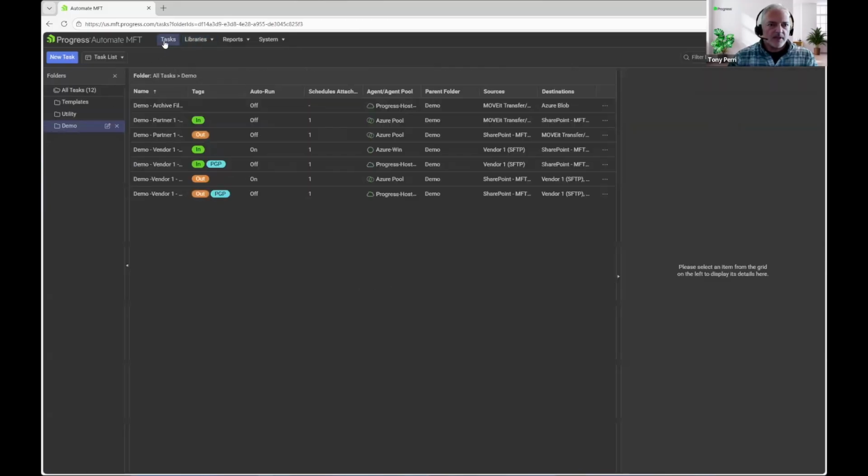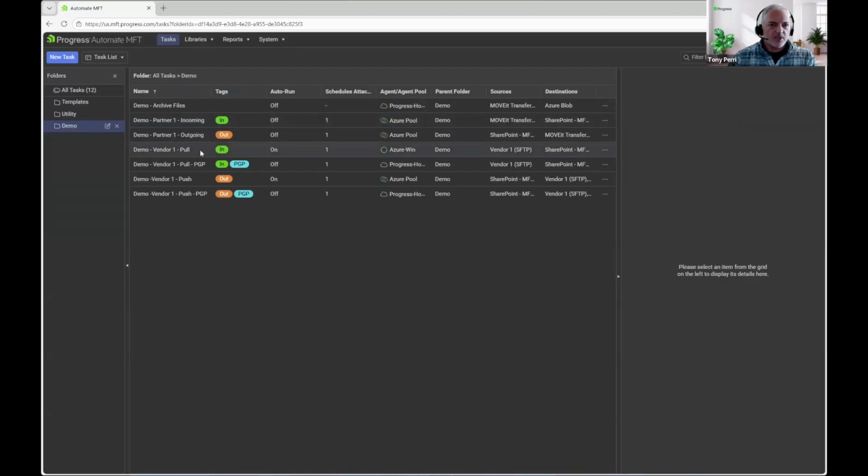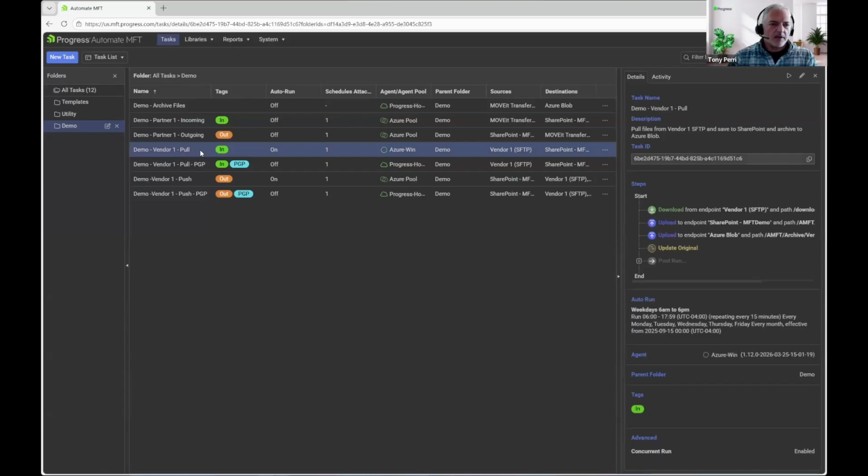So the way you do that, if we now go over here to our tasks, and I'm just going to pick this one, which as far as what the task does, this is a pretty typical task that's going to go out and download files from an external vendor's SFTP site and save them to a SharePoint site, and then maybe save a backup copy to an Azure Blob. But you'll notice down here, it's listing the agent, and this is just assigned to one of my agents that's deployed and running on Windows up in Azure.